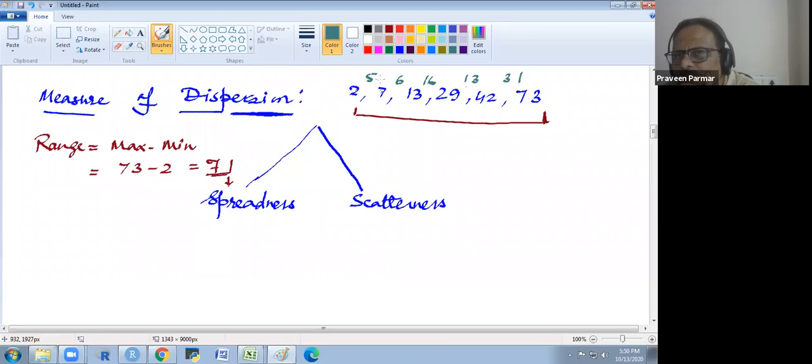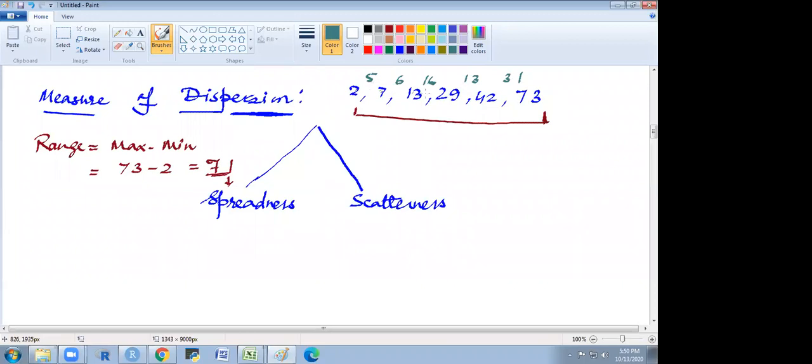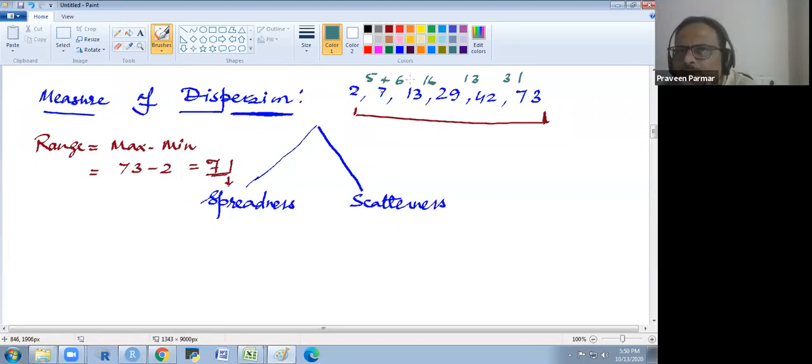Does that make sense to everyone? This is the difference between these. If we find the average of this difference, what would it be? Can somebody calculate the average of these for me? 5, 6, 16, 13, 31.